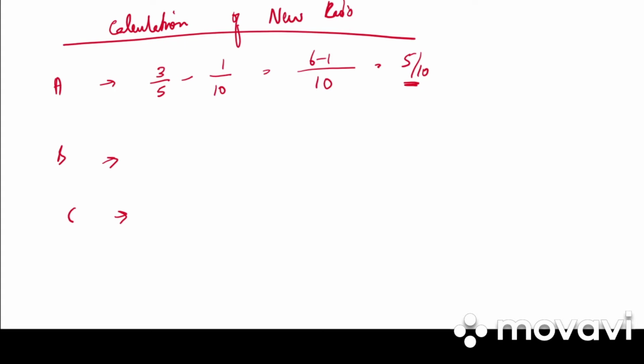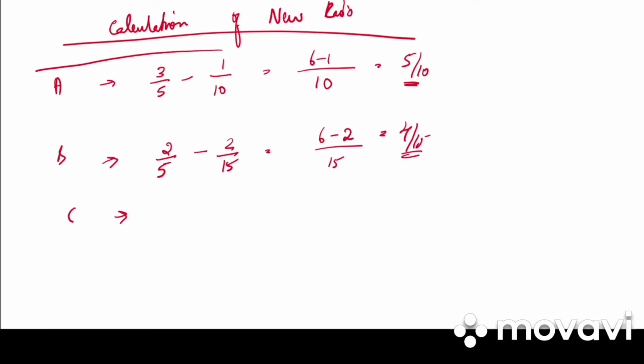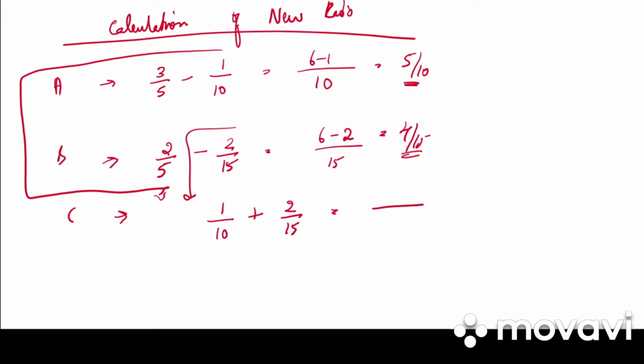Then B we have 2/5. How much does he surrender? 2/15. So what is the LCM? 15. 6 minus 2, that is 4/15. So what is of C? 1/10 of A, 2/15 of B. So 1/10 plus 2/15.